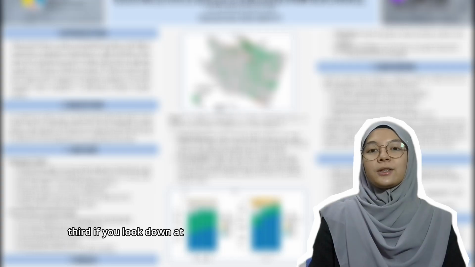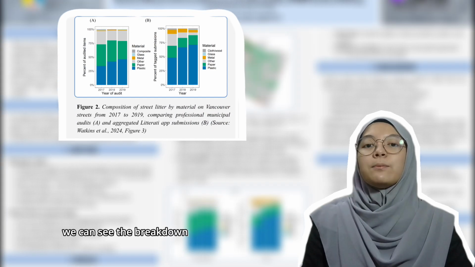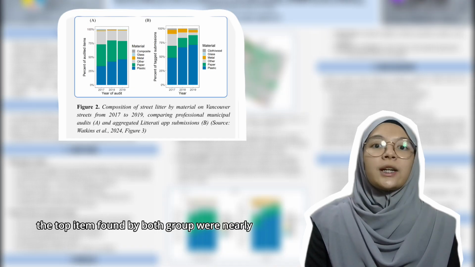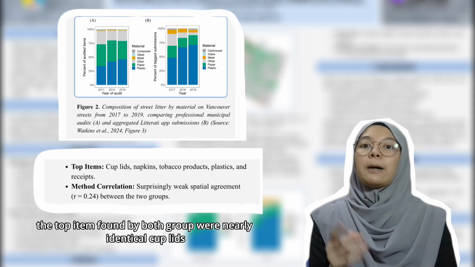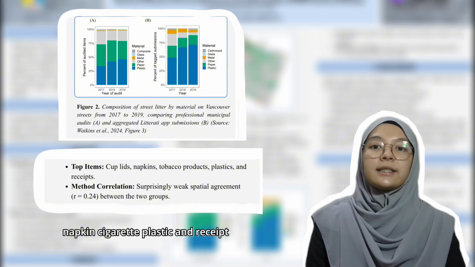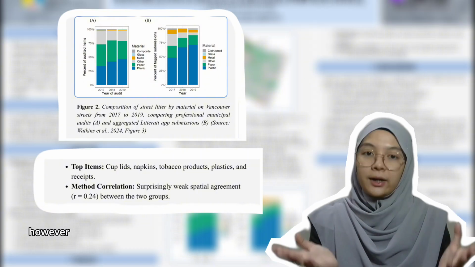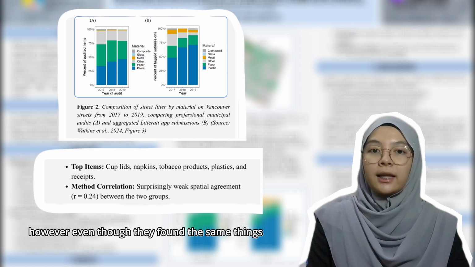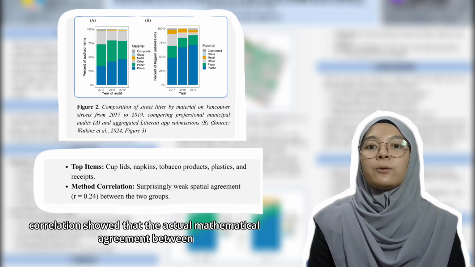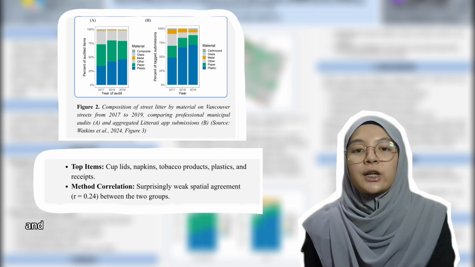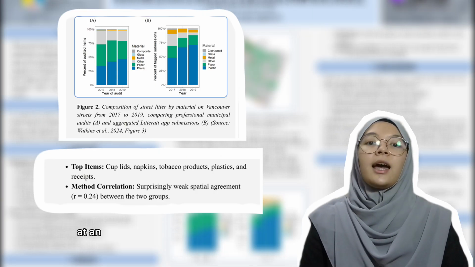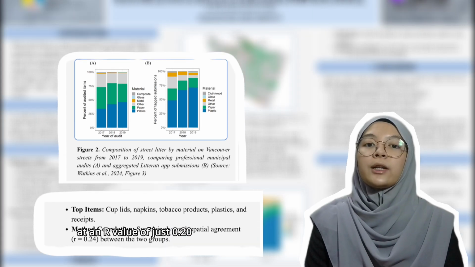Third, if you look down at figure 2, we can see the breakdown of items. The top items found by both groups were nearly identical: cup lids, napkins, cigarettes, plastic, and receipts. However, even though they found the same things, the method correlation showed that the actual mathematical agreement between where the city found trash and where the citizens found trash was surprisingly weak, at an R value of just 0.24.